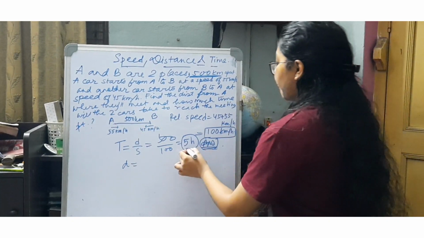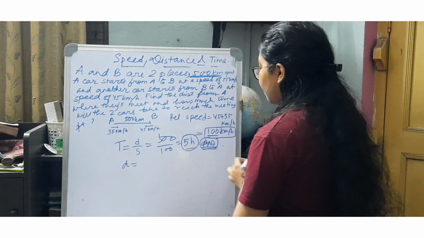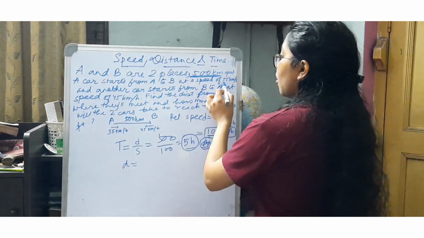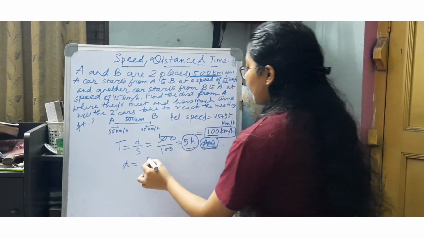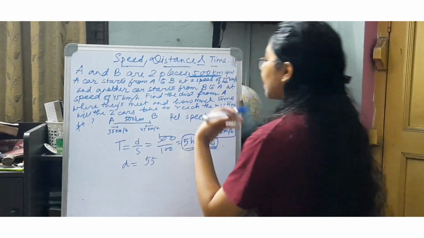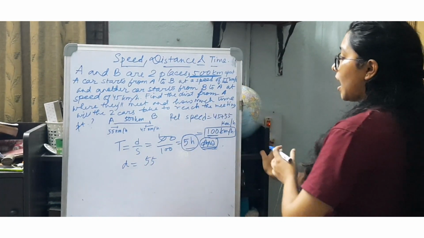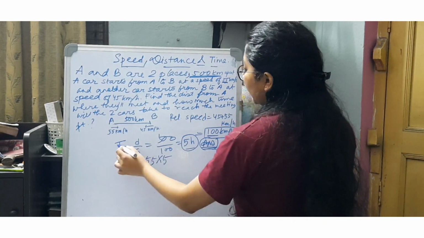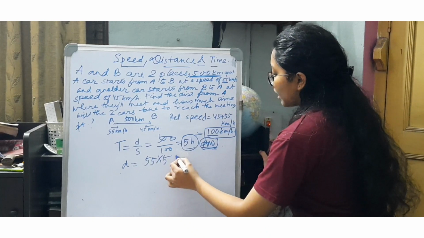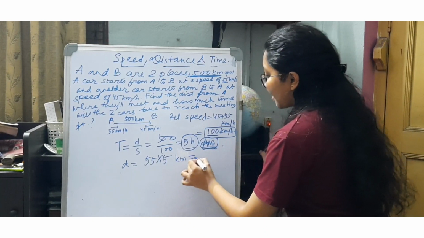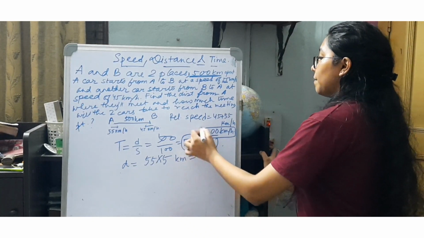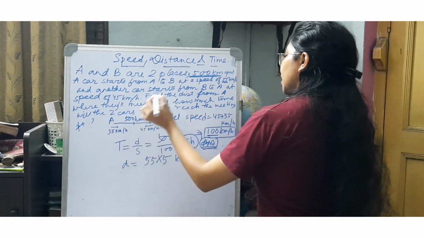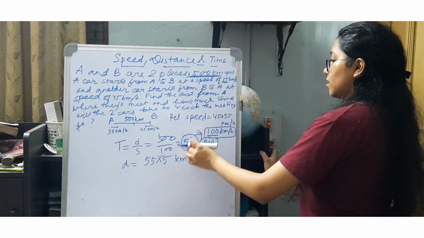The original speed for car A is 55 km per hour. With this speed, if this car keeps on traveling for the next 5 hours, which is the meeting time, after 5 hours it will finally reach the meeting point.